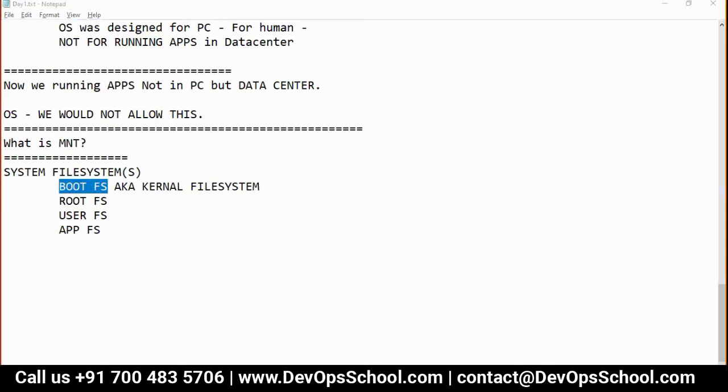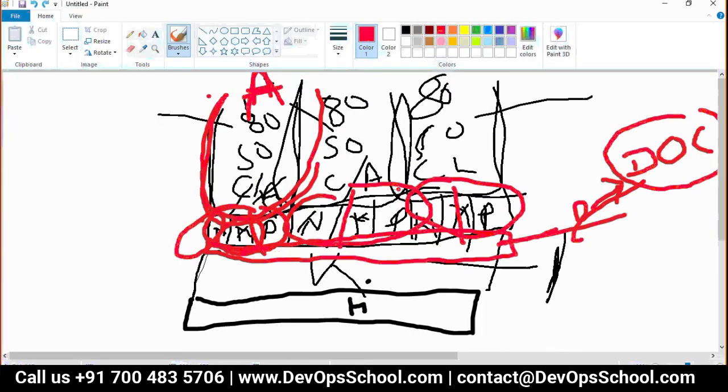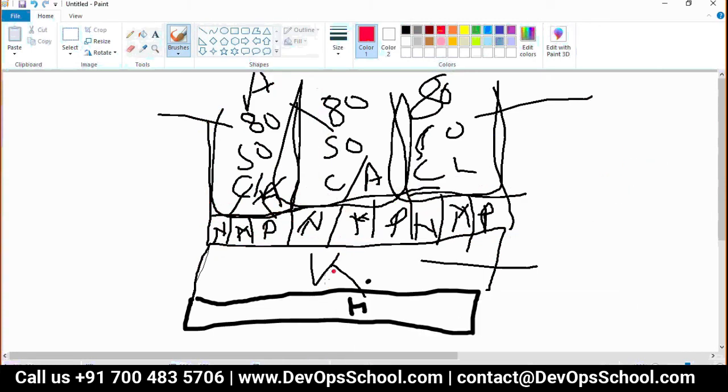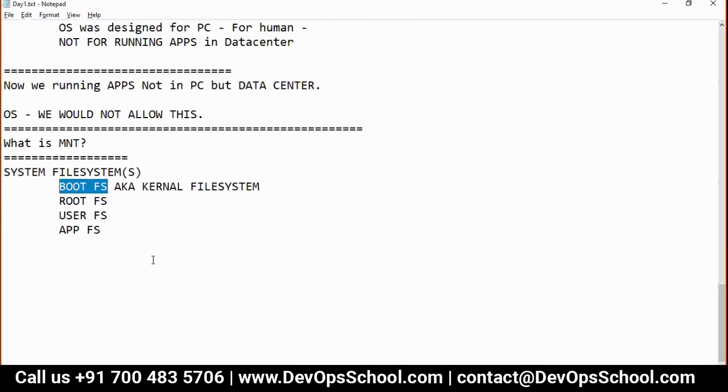The moment you switch on your system, the kernel file system gets loaded, and that is what initializes your operating system.